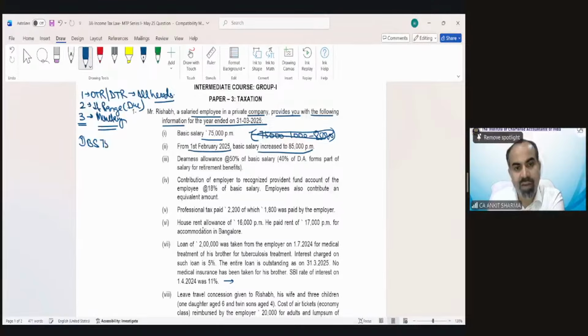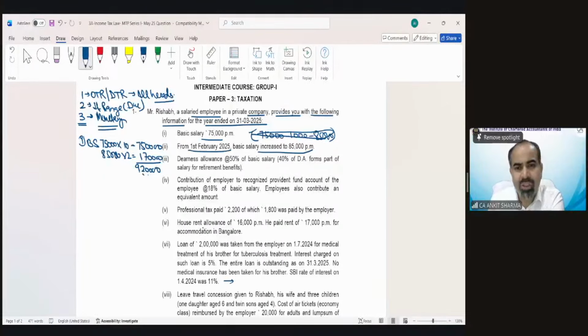So 75,000 is for 10 months and 85,000 for 2 months. So that would be 7,50,000. And this is 1,70,000. So my basic salary would be 9,20,000. Clear, students? Any problem? Okay.